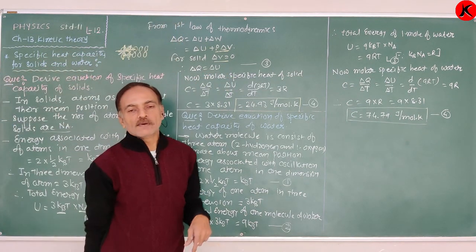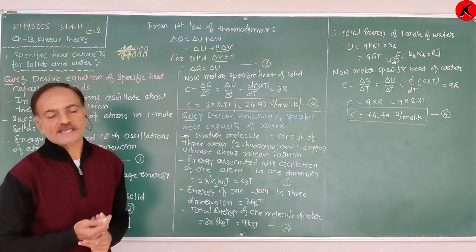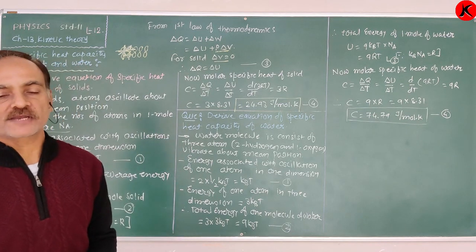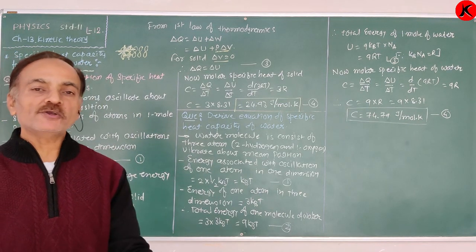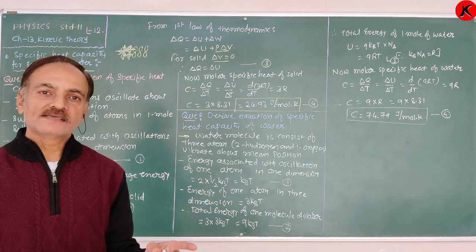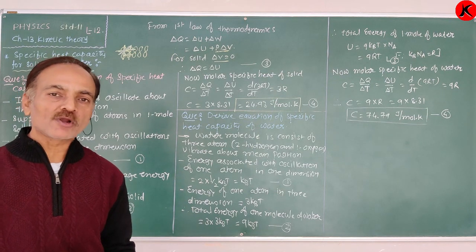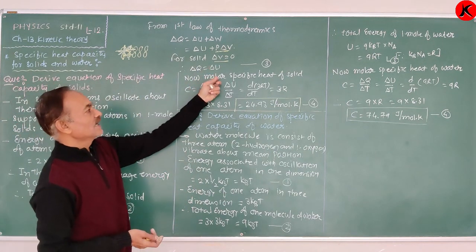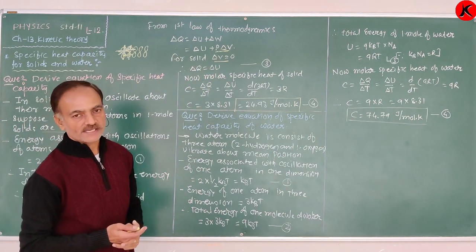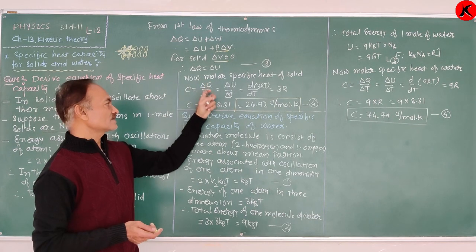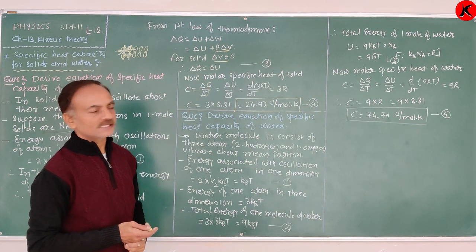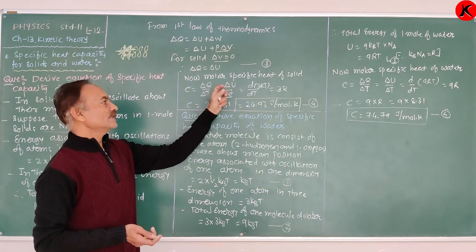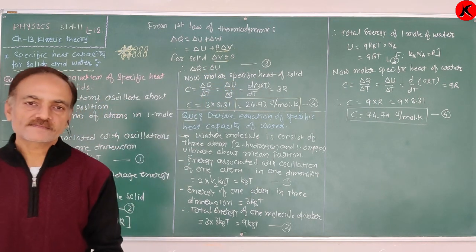Now, the definition of the molar specific heat of a solid is that the amount of heat required to change the temperature of 1 mole of solid by 1 Kelvin or 1 degree centigrade is known as the molar specific heat of solid. From the definition, C is equal to delta Q by delta T. But from this equation, delta Q is equal to delta U, therefore delta U upon delta T.